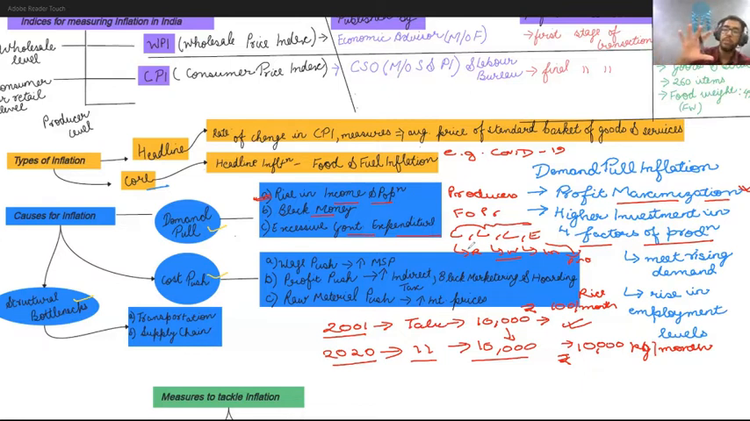As a result, what happened? 10 more people are getting employment, so they are getting a salary, and because they are getting a salary, their capacity to go and purchase things also increases. So it's a cycle basically.